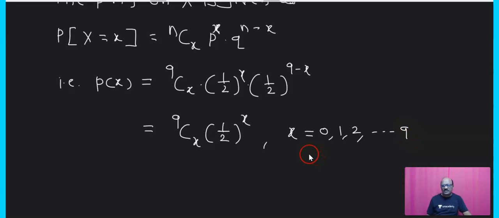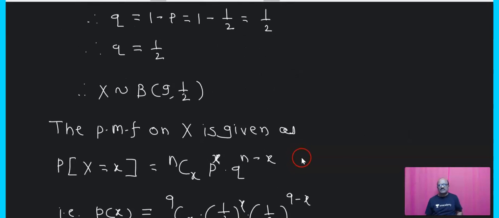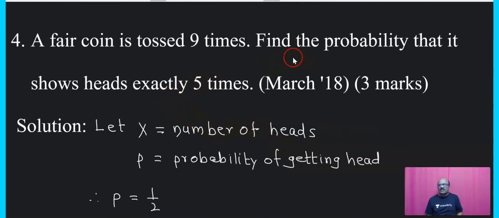Now here our question is, find the probability that it shows head exactly 5 times.